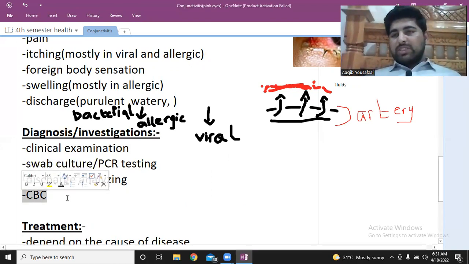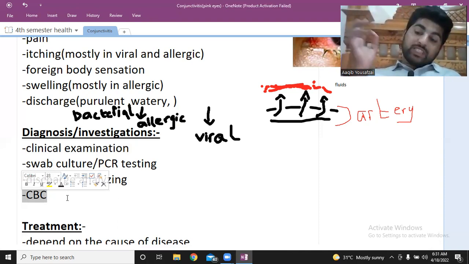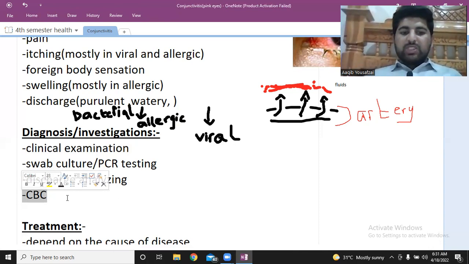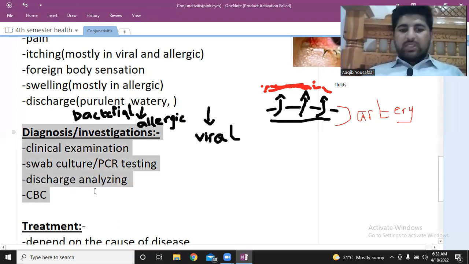Now what is CBC? CBC is actually a blood test that tells you about different parameters of the things in your blood. It can tell you about the white blood cells, which kind of white blood cells is raised here. Just a tip for you: in bacterial inflammation, you see a rise in neutrophils, and in most of the viral cases, you see lymphocytes rising. So CBC can help you in making the diagnosis. And once you make this diagnosis with the help of these things, you will treat the patient.